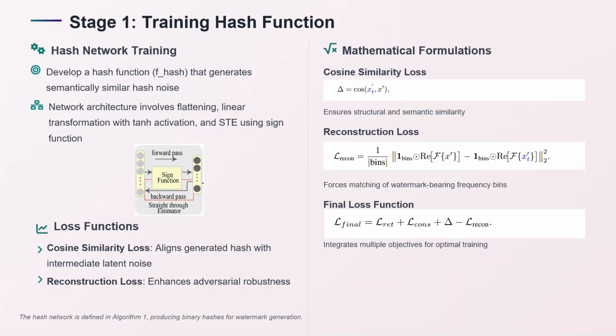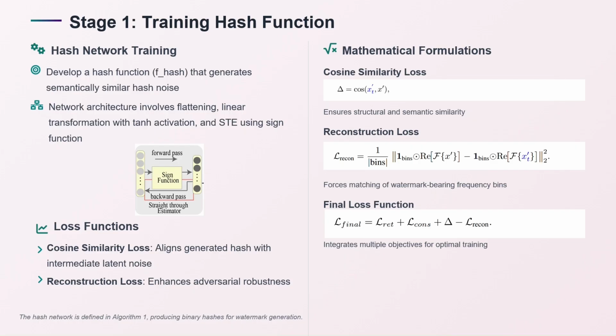In stage 1, during the training of the hash network, we use different loss functions, and to make sure that gradient flow is maintained, we utilize the straight-through estimator. The network utilizes a flattening, linear transformation and tanh activation to make sure that the watermark that we generate is semantically similar and has gradient flow.